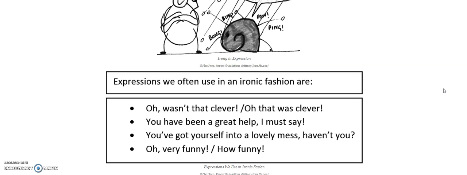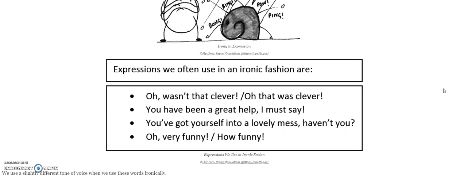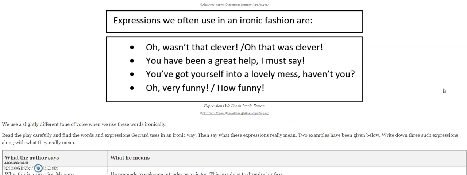In the previous video, we have studied the types of irony, that is verbal irony, dramatic irony, and situational irony. Now we are visiting the verbal irony. You have got yourself into a lovely mess, haven't you? That means now you are in great trouble. Oh, very funny. How funny. If something is not funny at all and you say, wow, how funny, that is ironical or verbal irony.